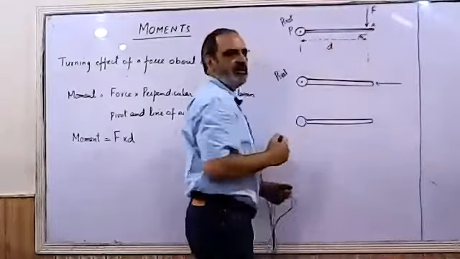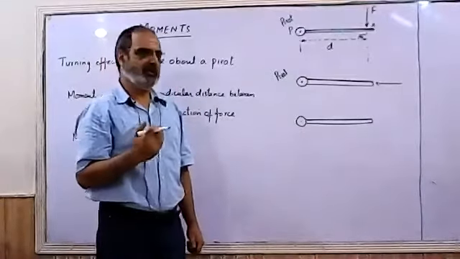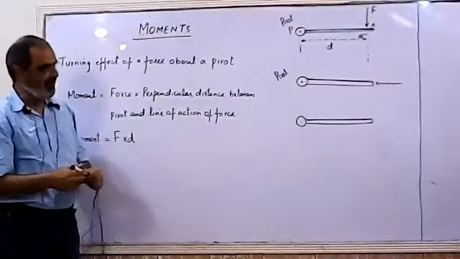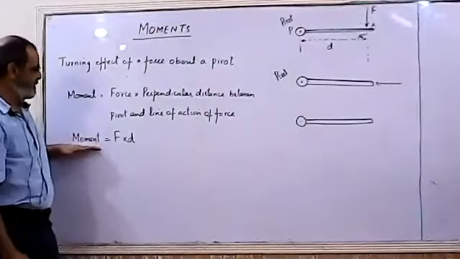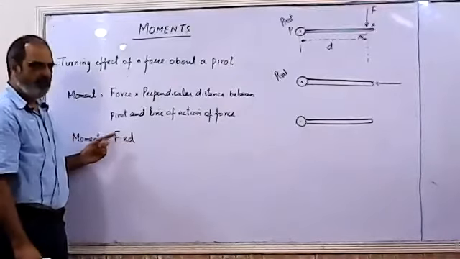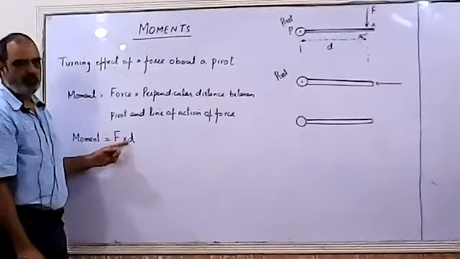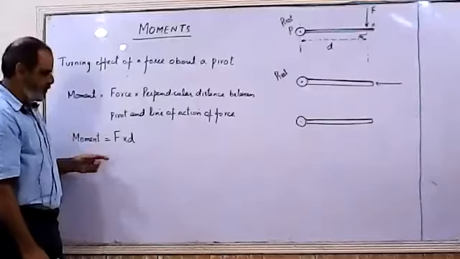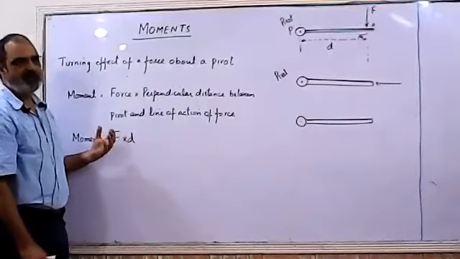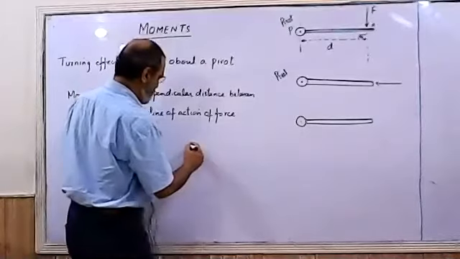This distance is d. And as this distance increases, the moment increases, because moment is the product of the force applied and the distance between the pivot and line of action of force. So moment depends on two factors. One, the force, other, the displacement. If force is more, it produces more turning. If displacement is more, we need less force to produce turning. So greater distance helps us to turn or rotate objects easily. A simple example is of a spanner.